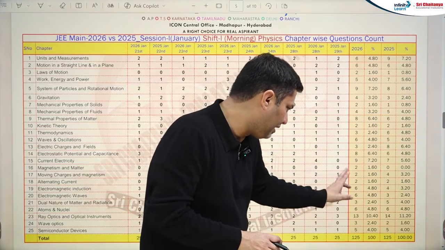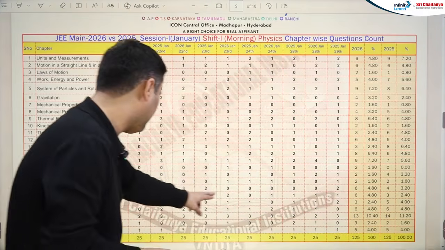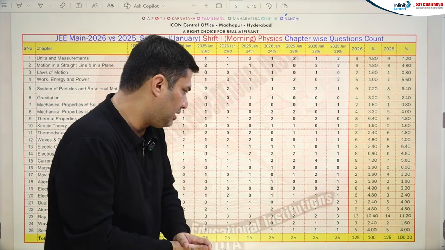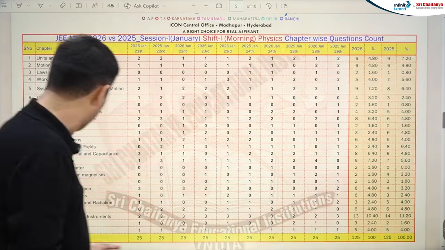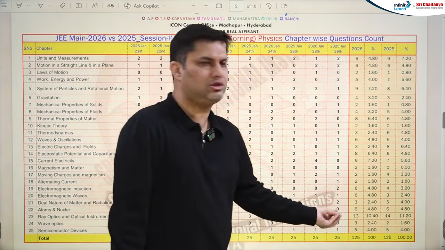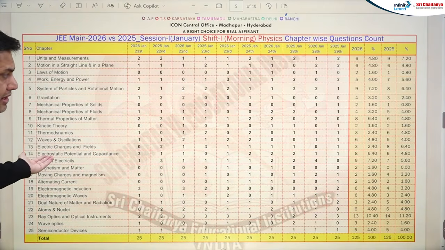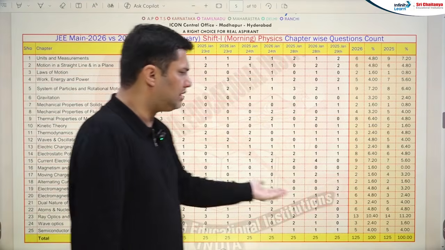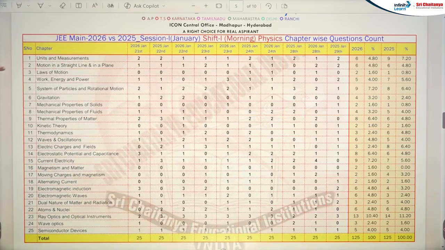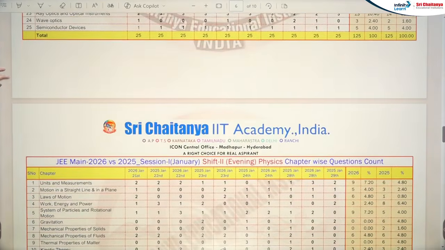If I talk about the remaining, I think almost they are similar, 6 and 6, 3 and 5, 6 and 3. Increment in electromagnetic waves. Electromagnetic waves has a high weightage. 13, 14 almost similar, 3, 2, 5, 5. They are all similar in wave optics and semiconductor devices. So in shift 1, 2, 3 chapters, you can see the electromagnetic waves, or you can see in current electricity, and slightly decrease in some of the chapters. So yes, overall, you can see the weightage comparison between the last year January morning shift and this year morning shift. Now let's come to the evening shift of this year and the last year.